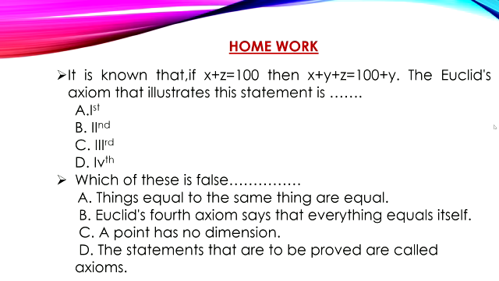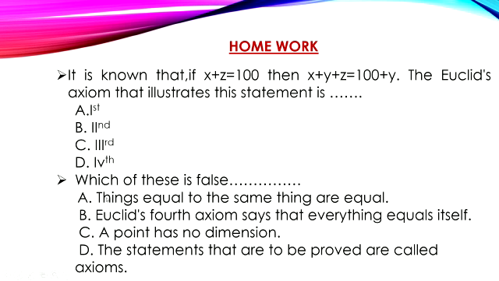Okay students, this is all about Euclid's definitions and axioms. Now it is homework time. The first homework is: it is known that if x plus z is equal to 100, then x plus y plus z is equal to 100 plus y. The Euclid's axiom that illustrates this statement is dash. Options are like this: first, second, third, and fourth.